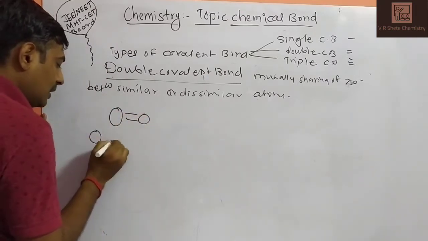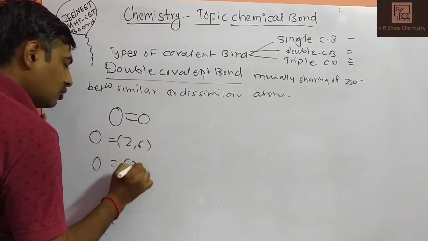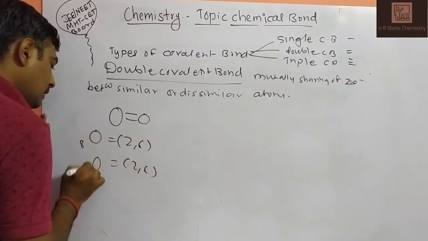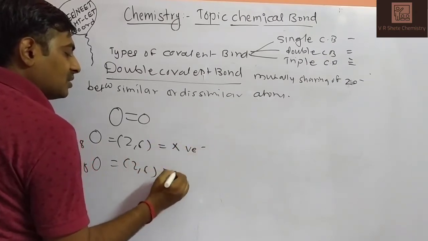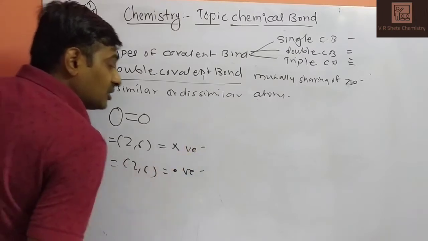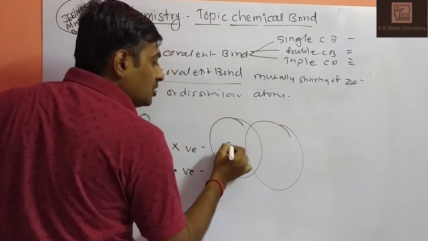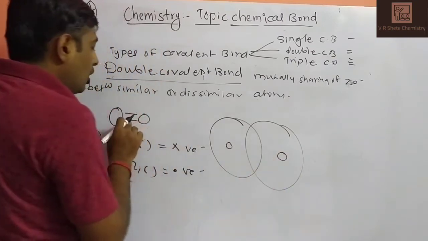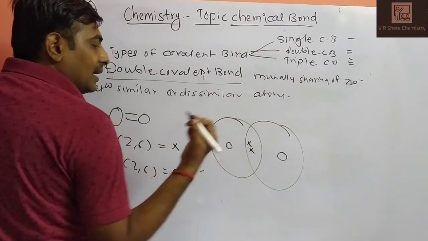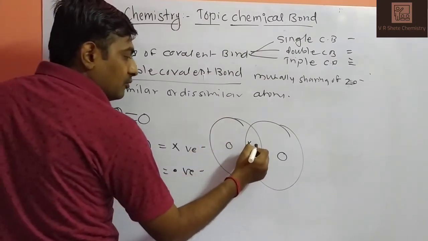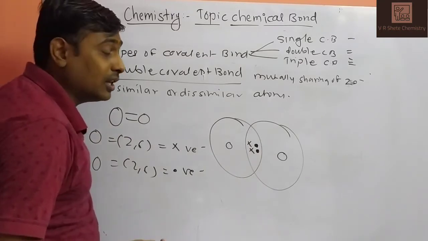So first oxygen and second oxygen, atomic number 8, electronic configuration 2, 6 for each. Cross is the representation of the valence electrons of the first, and dot of the second. How many electrons does the first oxygen share? 2 electrons. So we draw the first oxygen with 2 crosses, and the second oxygen also shares 2 electrons, because it is mutual. However many the first oxygen gives, the second oxygen gives as well.